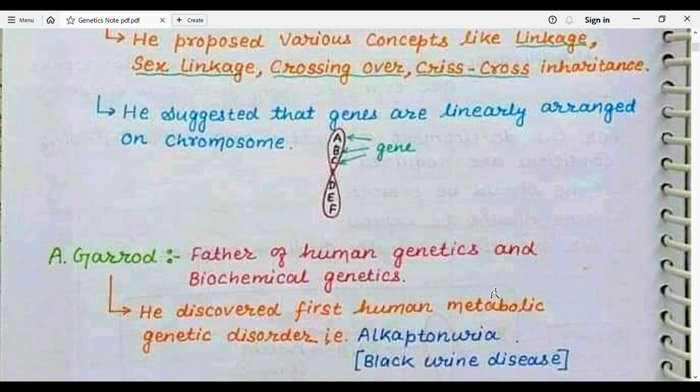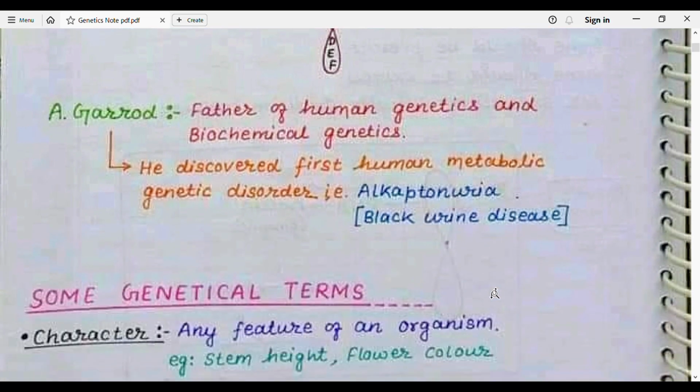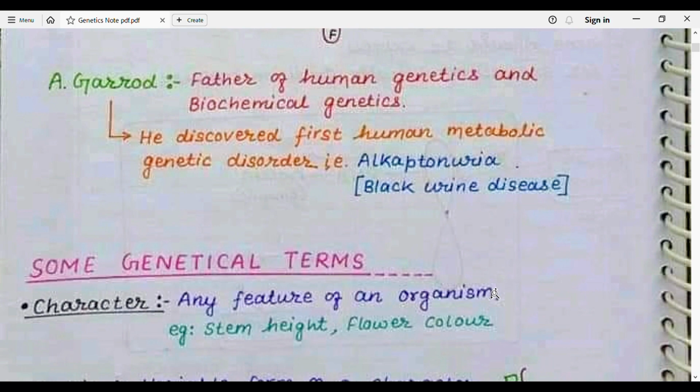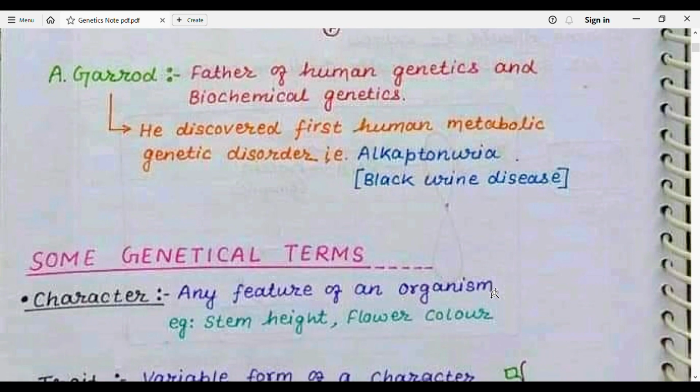And Alfred Garrod, father of human genetics and biochemical genetics, discovered the first human metabolic genetic disorder, which is known as alkaptonuria. This disease is also known as black urine disease.